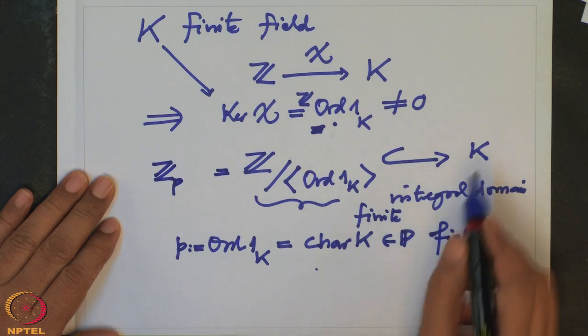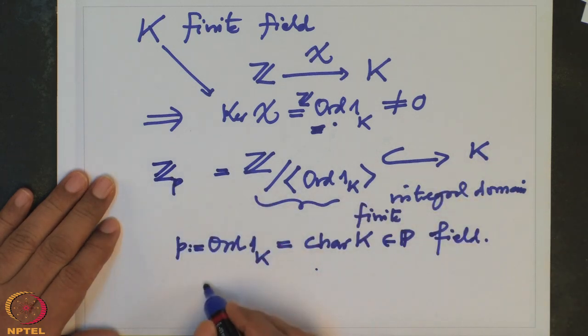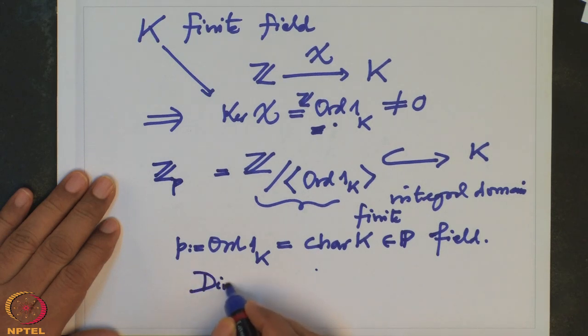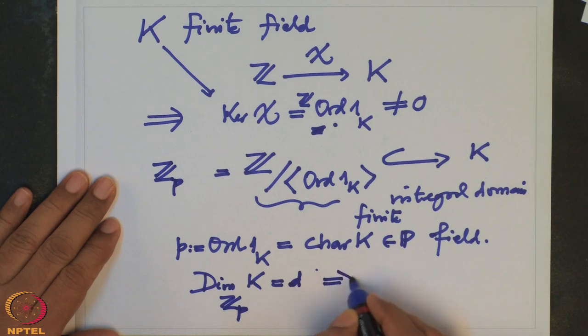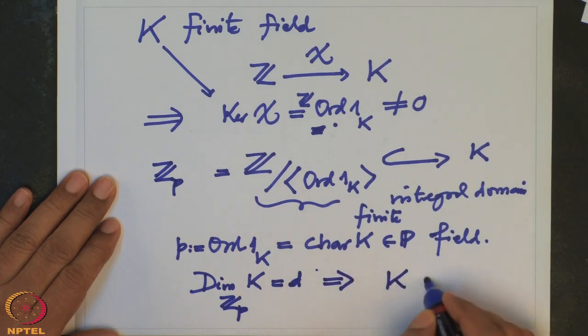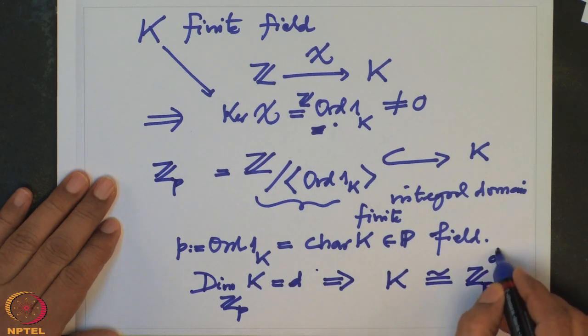K is finite. Therefore, if you think of K as a vector space over Z mod p, and the dimension of K as a vector space over Z mod p is some d, then that will mean that K is isomorphic to the Z mod p vector space of dimension d, which is (Z mod p) to the power d.